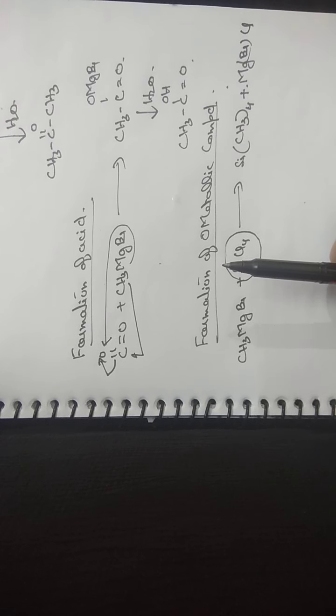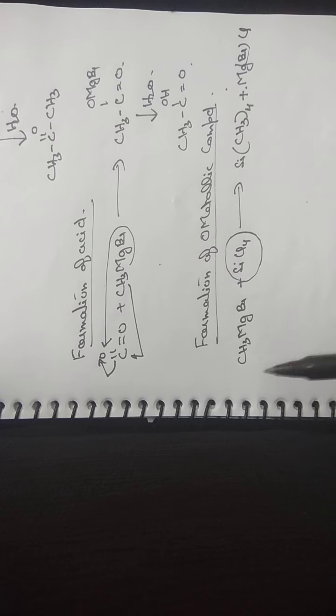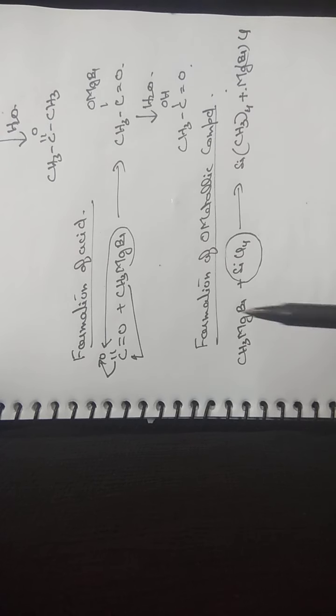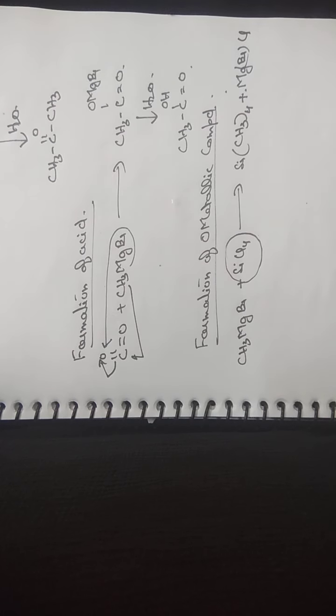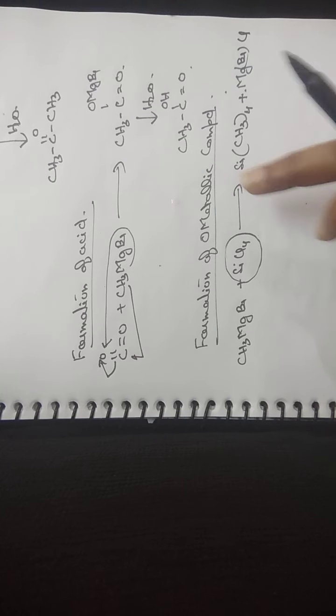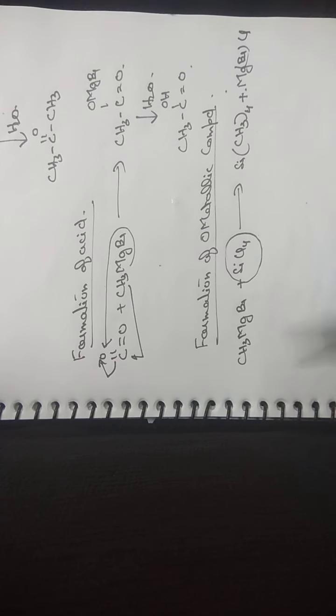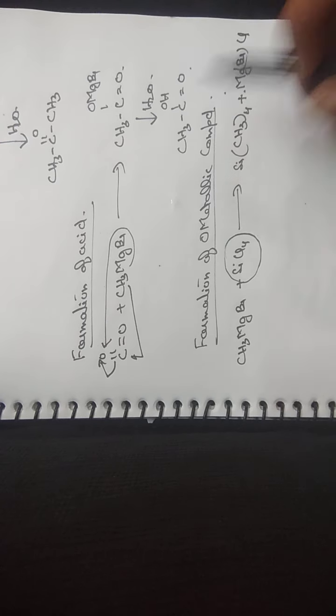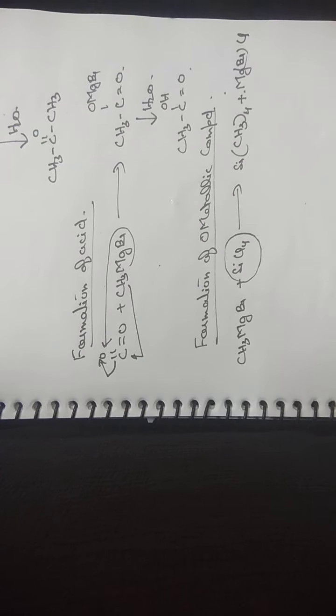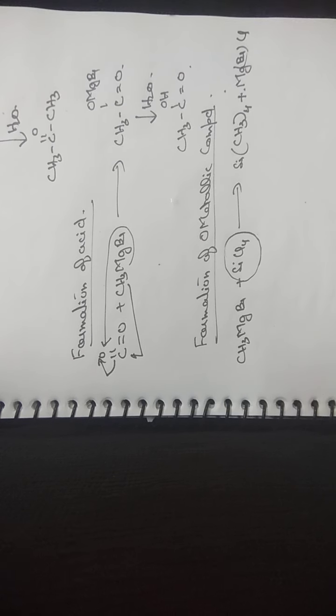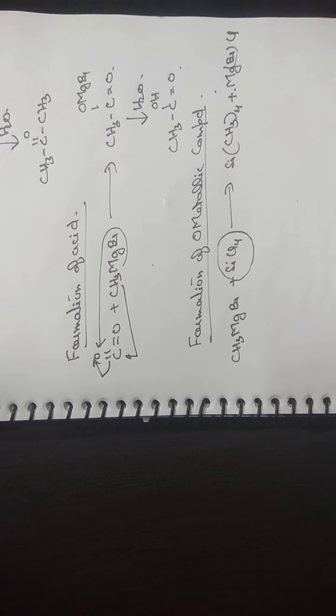Because the alkyl group present on the Grignard's reagent is electron rich, it can function as a nucleophile or a carbanion, and the reactions are nucleophilic addition and nucleophilic substitution. In nucleophilic substitution, we get alkanes, higher alkanes, or higher alkynes. And in nucleophilic addition reactions, there is formation of primary, secondary, and tertiary alcohols. Then we have the formation of ketones, acids, and organometallic compounds. So this is all about Grignard's reagent.